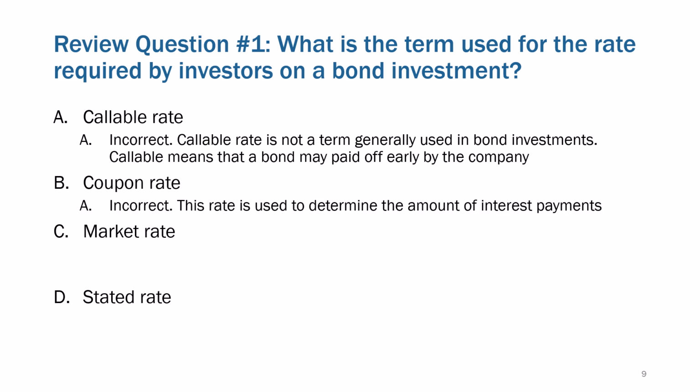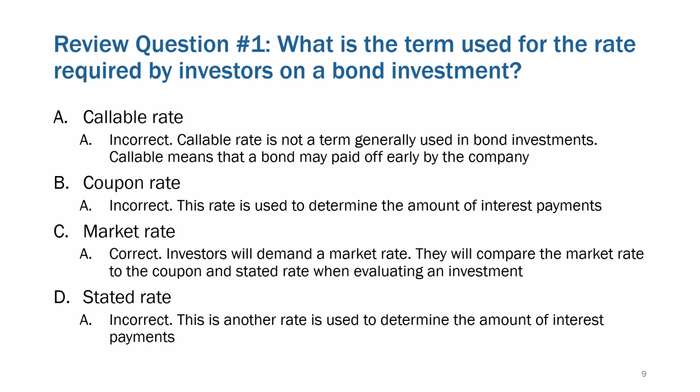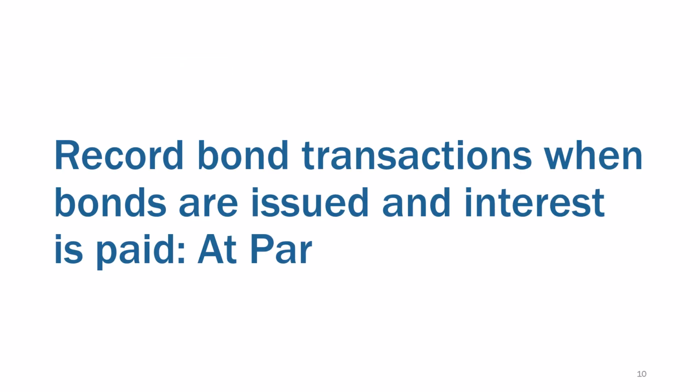It's not the coupon rate. That's the rate that they're going to get paid. It's not the stated rate. That's another term for the coupon rate. That's the rate they're going to get paid. Market rate is the rate that they're going to require, and therefore the rate that they're going to receive when they factor in both interest payments as well as basically what they had to invest versus what they're going to get back. I know that part is a little confusing right now, the whole market rate concept, and we're going to dig into details on that.